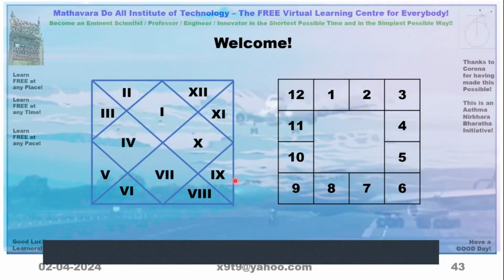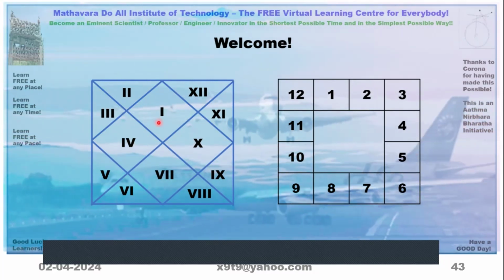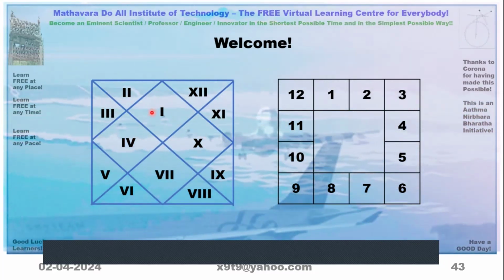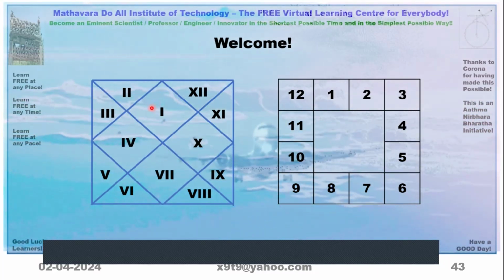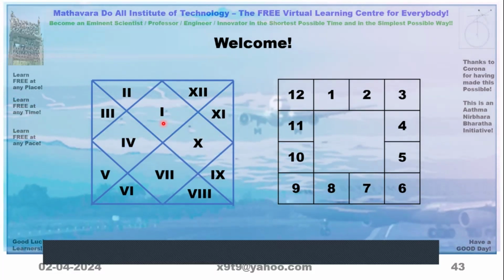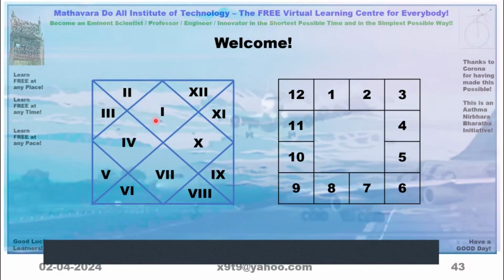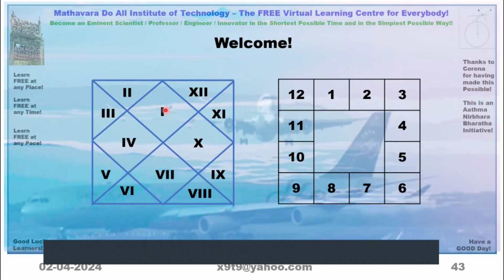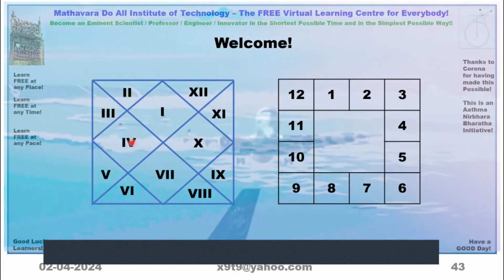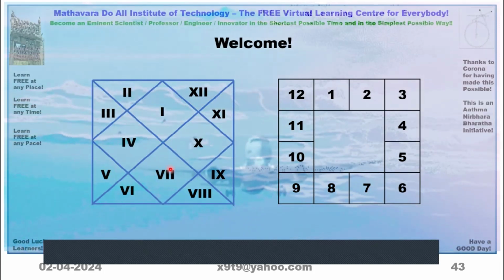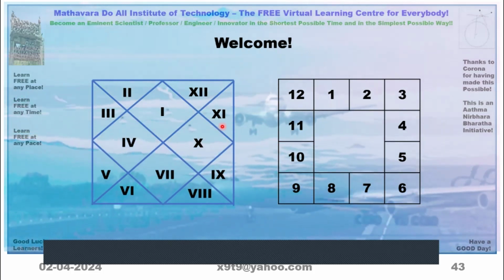Because in this schema, they indicate a fixed place here for what is called the ascendant or lagna. So the ascendant or lagna is always written here. Then from that onwards, we go anti-clockwise this way and write the other numbers.